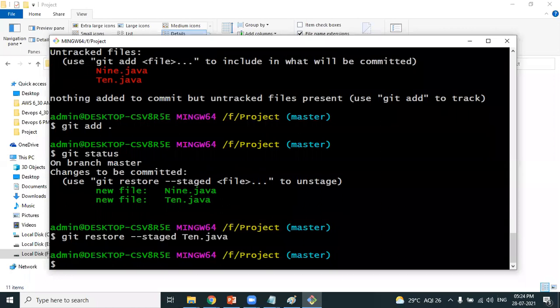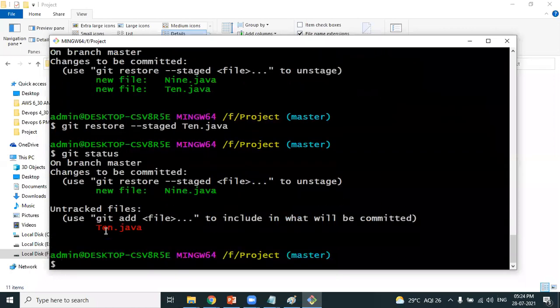10.java is now moved back to the untracked section. If you want to confirm it, you can confirm it. You can see we have brought 10.java back. Rajesh, this is what you're pointing to. You can anyways unstage it. Okay, it's clear, sir. Very perfect.